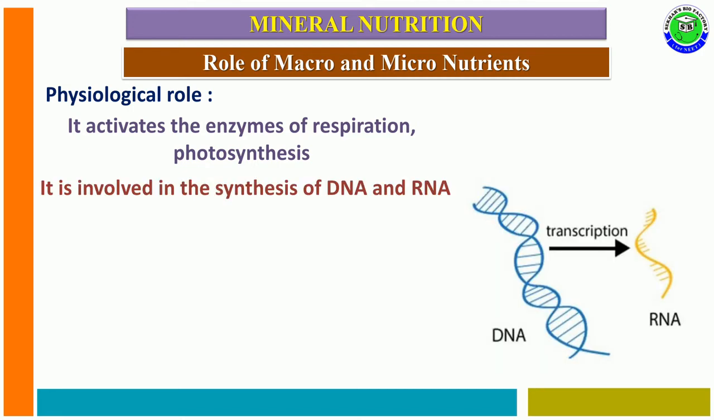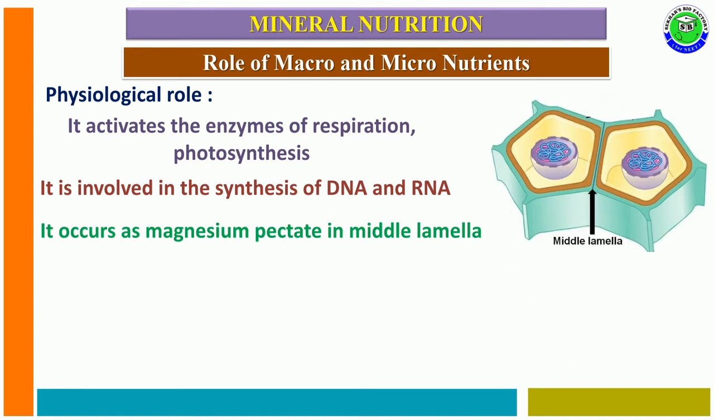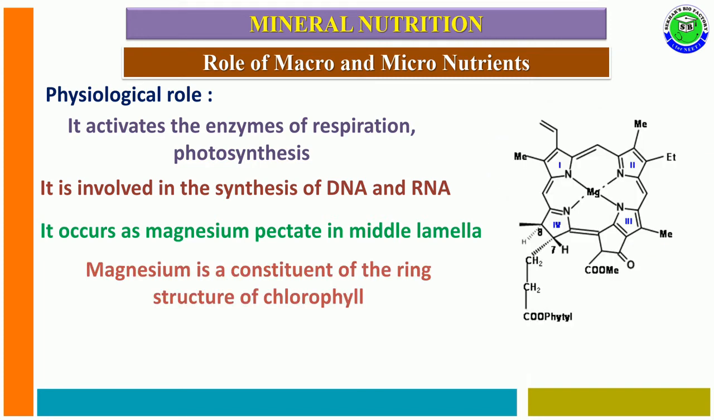And these ions are useful for the synthesis of DNA and RNA. Magnesium also participates in the structure of the middle lamella in the form of magnesium pectate, and magnesium plays an important role in the structure of the chlorophyll molecule, because in the structure of its head, magnesium acts as a central atom in its ring structure, and it also helps to trap energy which comes from sunlight.